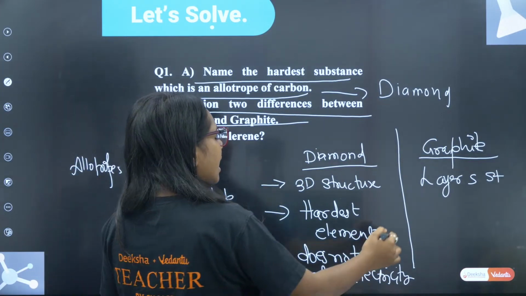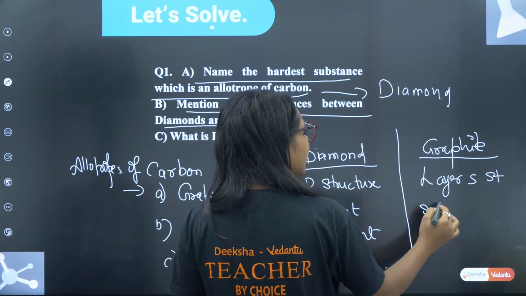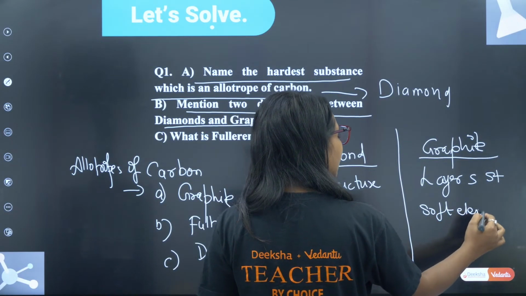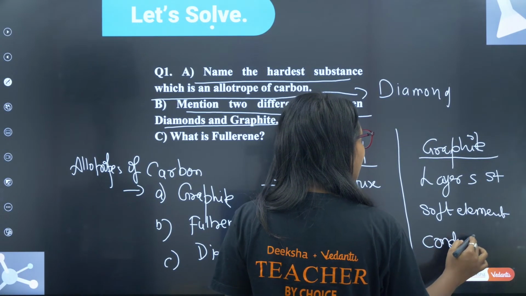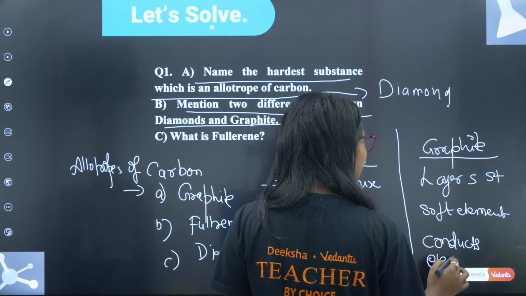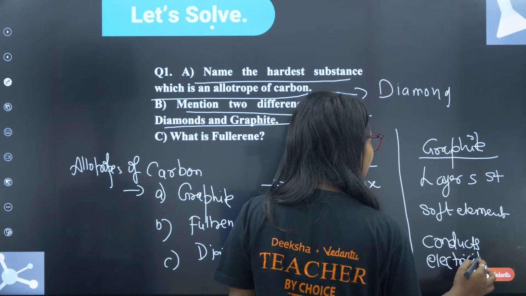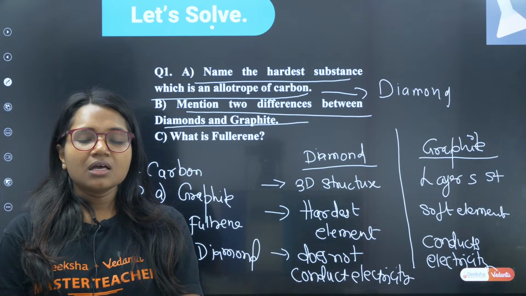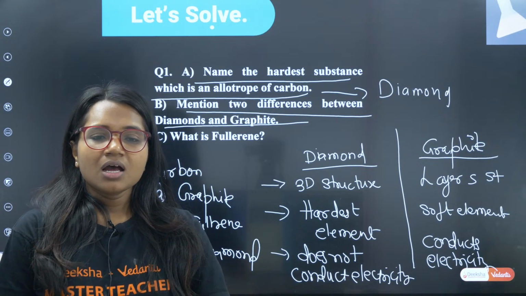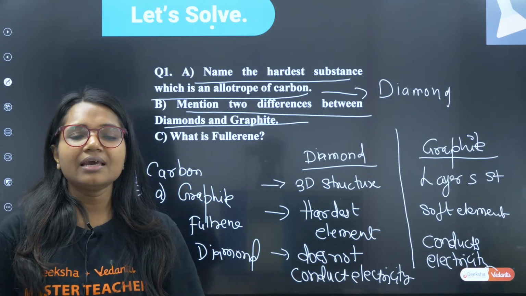It is a soft element, not a hard element. It conducts electricity. These are the differences between graphite and diamond. Is that clear, guys?